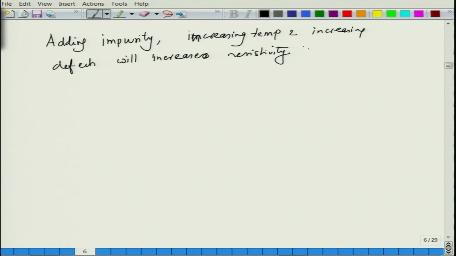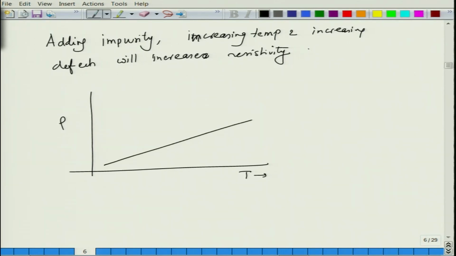Okay. So, essentially if you look at the case for instance of copper, this is temperature axis, this is resistivity. Let us say this is the case for pure copper, the resistivity increases, and whatever contribution you have at this point is basically rho thermal, and rho is nothing but 1 over sigma.